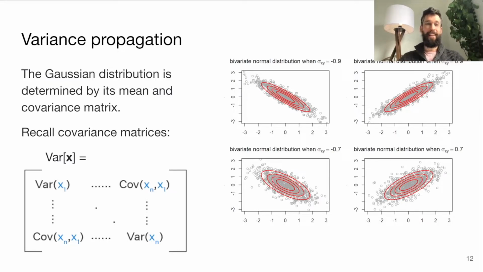But you might notice that a Gaussian distribution is completely determined by its mean and its covariance matrix, where the covariance matrix is defined as basically you have the individual variances for all the neurons on the diagonal, and then you have all the sort of pairwise interactions on the off diagonals. And because of this correspondence, we sometimes assume that the data is following a Gaussian distribution, but most of the time we don't really care what the distribution is. We just say that it's some distribution that has some mean and covariance.